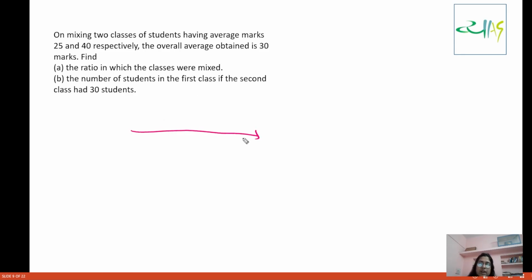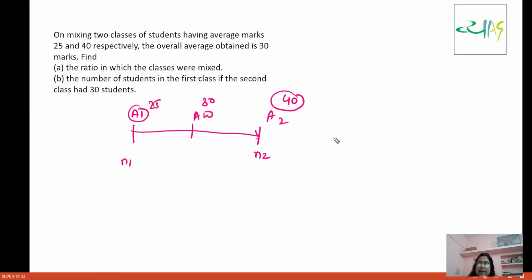See, what are you going to do here? You are going to write A1 here, N1 here, A2 here, N2 here, fine. And then you are going to write AW here. Now we know A1 is 25, AW is 30, A2 is 40. Now you have to find the ratio in which the classes were mixed. So let us find that ratio.